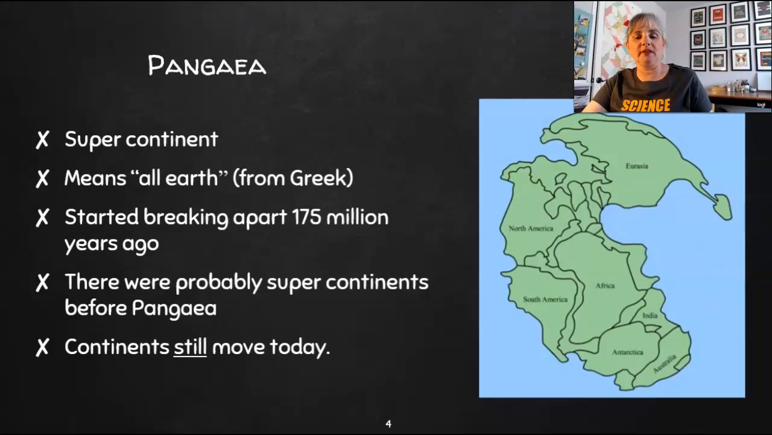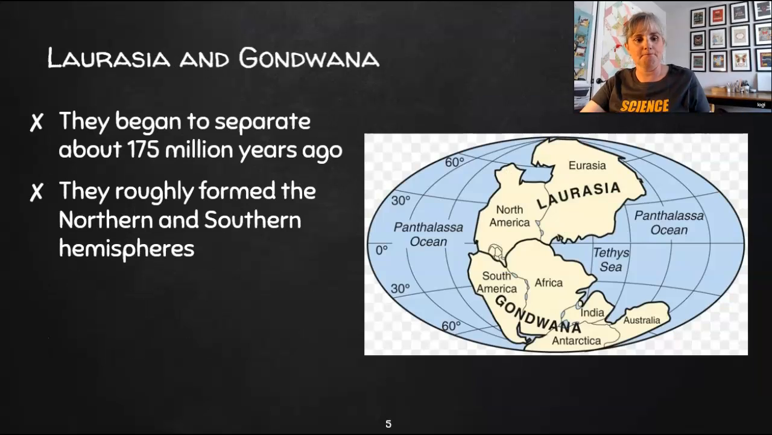So he believed that all the continents were once part of a supercontinent named Pangaea, which means all earth from the Greek words. It started breaking up about 175 million years ago, and there were probably supercontinents before Pangaea, so this has probably happened before. And what we need to really know now is that continents still move today. They aren't in a fixed position. They don't move very quickly. They don't move very much, maybe a couple of centimeters a year, but they still move now.